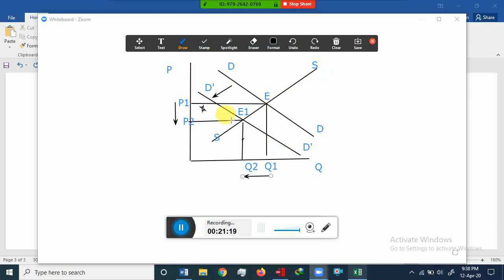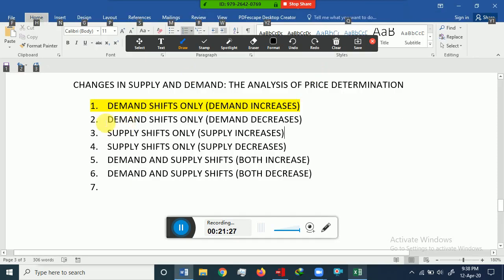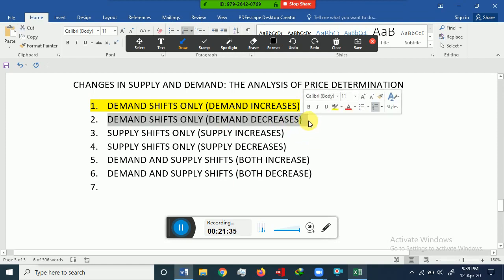So these are two of many possibilities we are studying. When demand decreases, what is its impact on equilibrium price and equilibrium quantity?